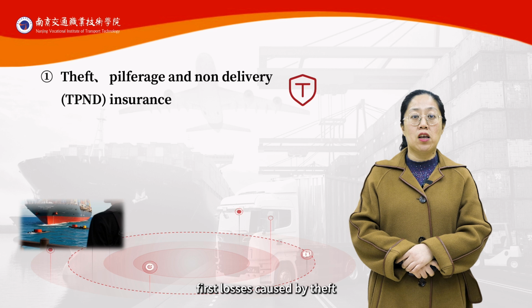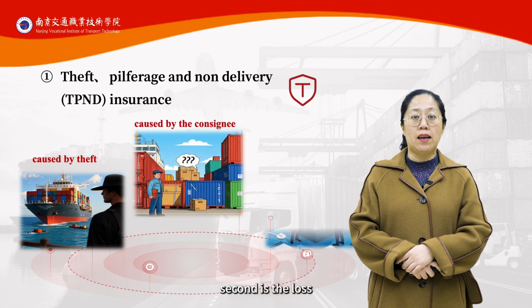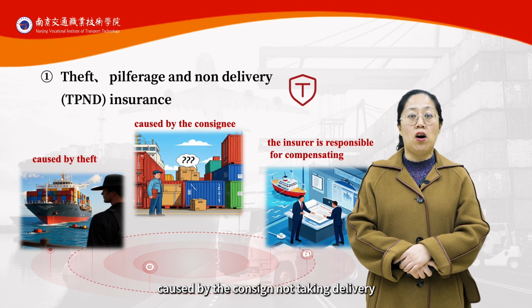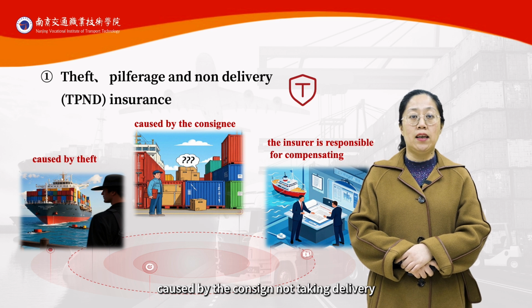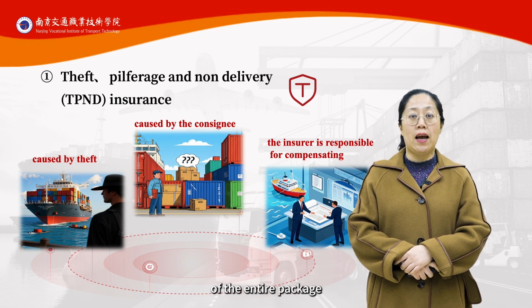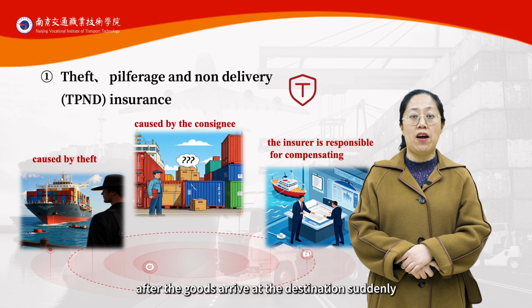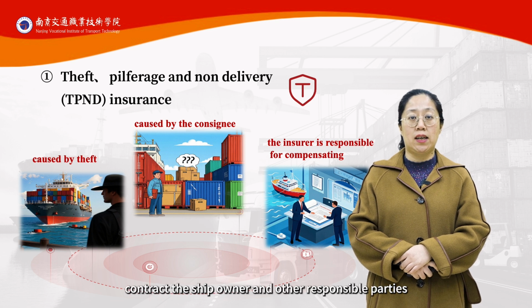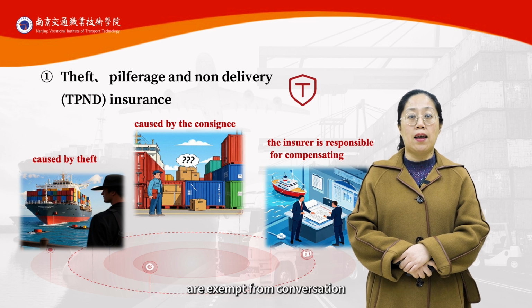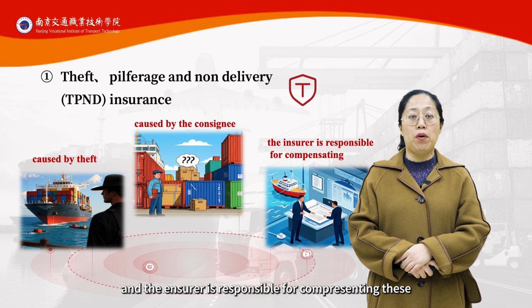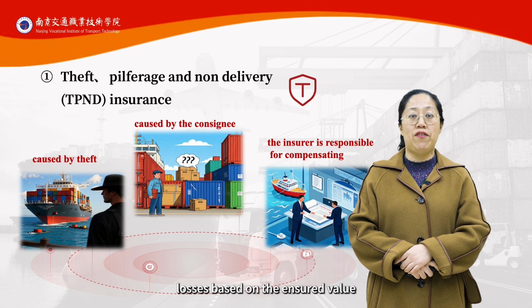First, losses caused by theft. Second, the loss caused by the consignee not taking delivery of the entire package after the goods arrive at the destination. Thirdly, according to the provisions of the transportation contract, the ship owner and other responsible parties are exempt from compensation, and the insurer is responsible for compensating these losses based on the insured value.